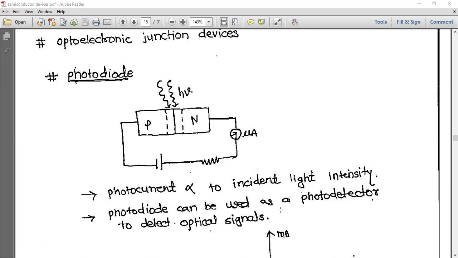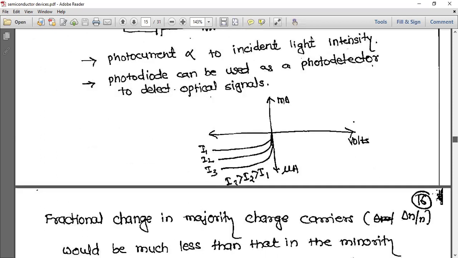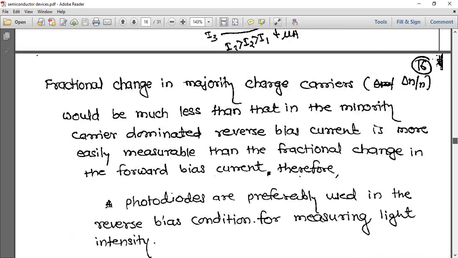So a photodiode can be used as a photodetector to detect optical signals. Here there is a graph, I1, I2, I3. This is reverse current, and you can see as intensity increases, current also increases. The fractional change in majority charge carriers would be much less than that in the minority carriers. The dominated reverse bias current is more easily measurable than the fractional change in the forward bias current.